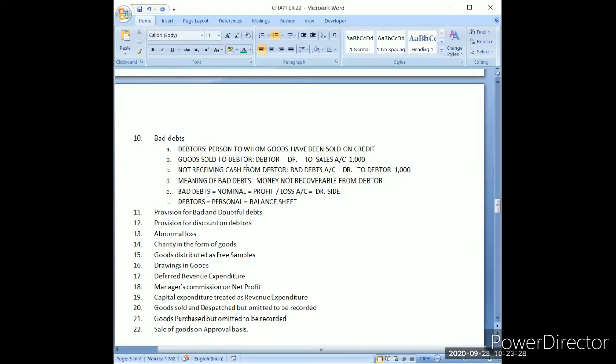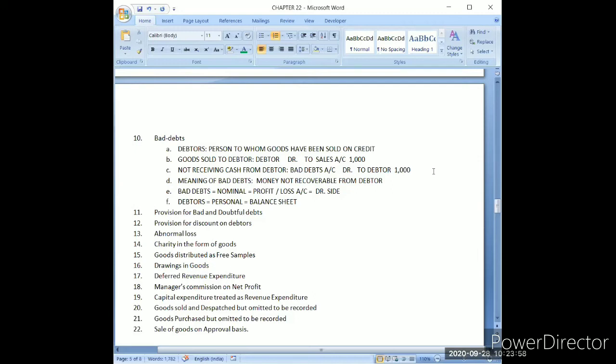Now, one more thing which I want to highlight, which I have highlighted earlier also: in the previous entry I was debiting debtors account, and now in the entry for bad debts I am crediting the debtors account. So due to this, the question is whether my debtors will increase or decrease.